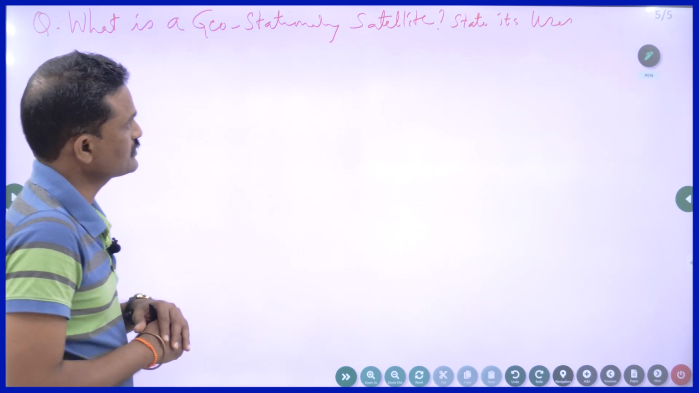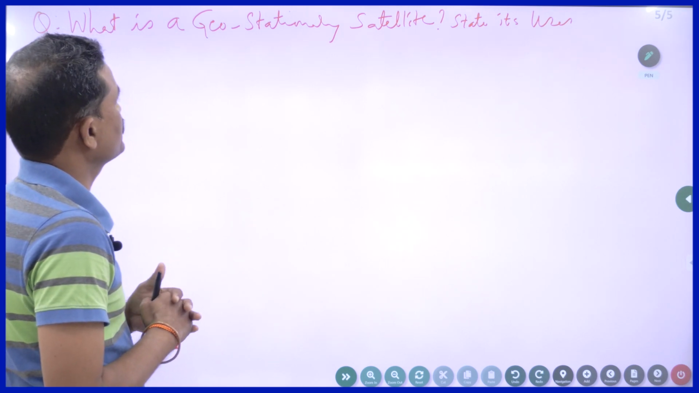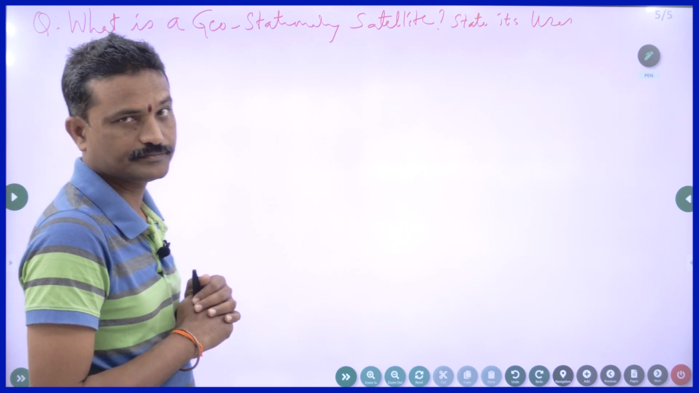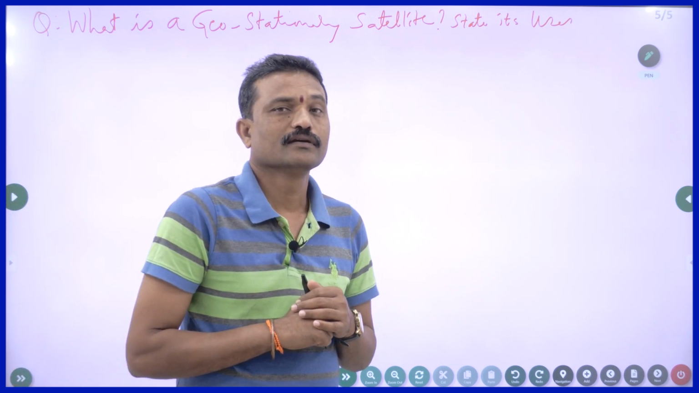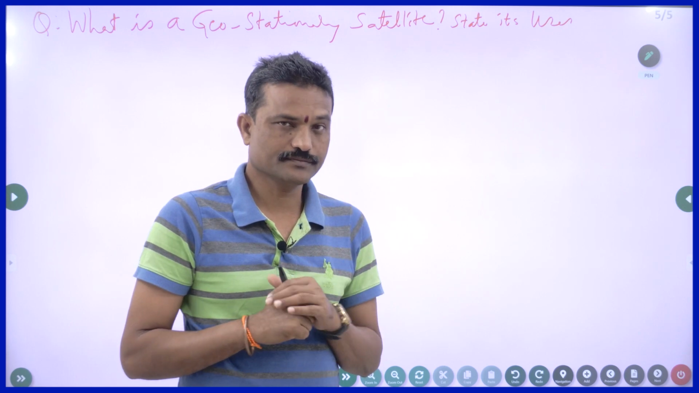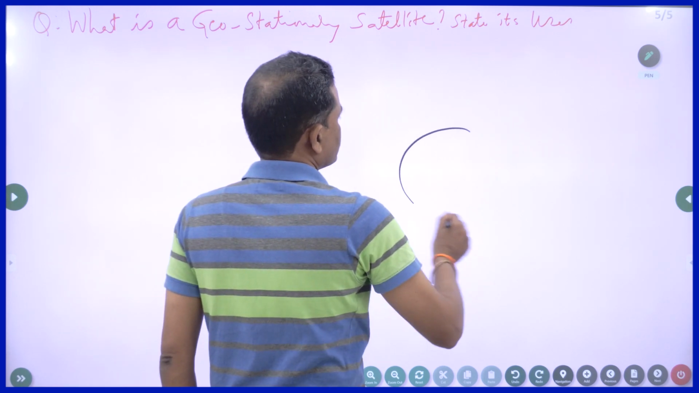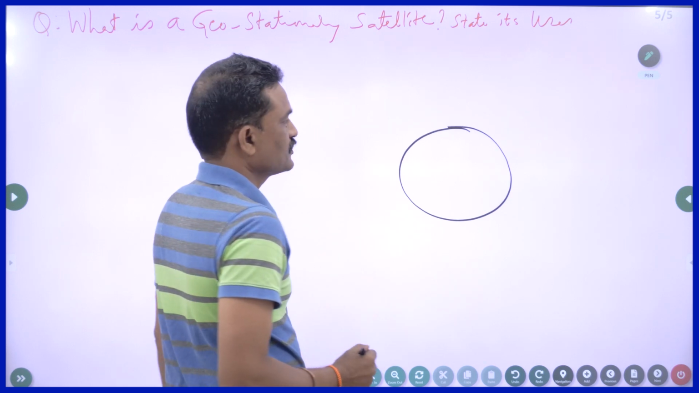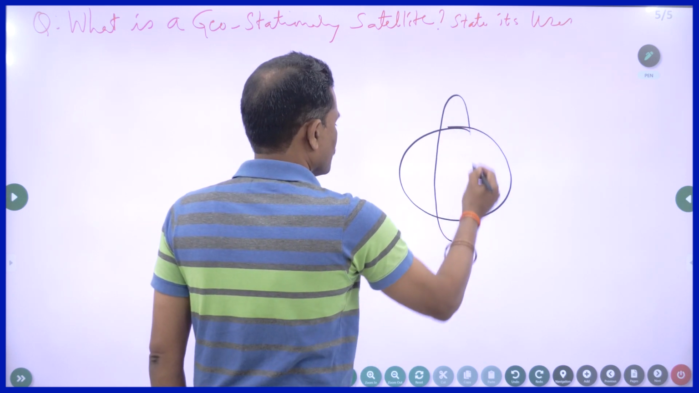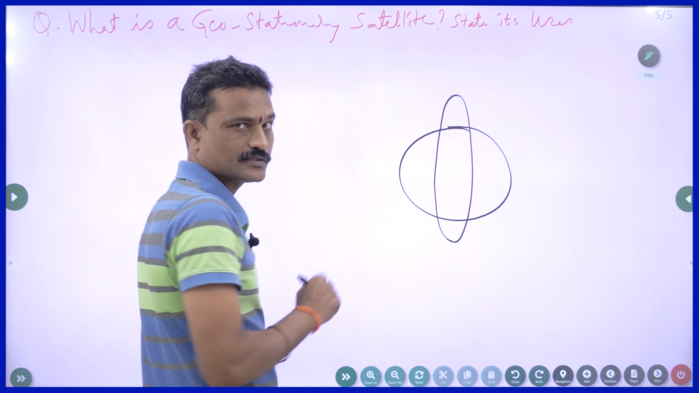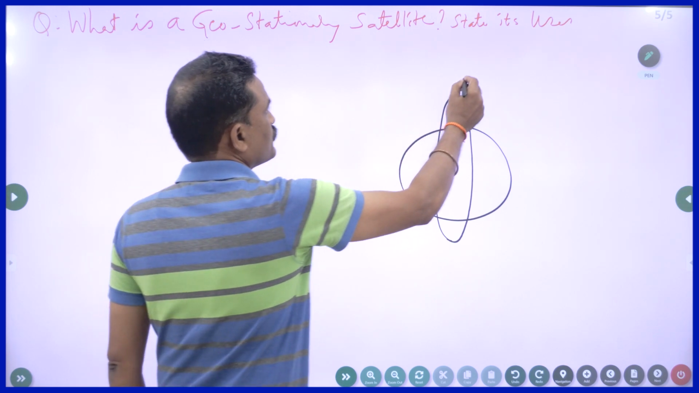And the third and last important question is, what do you mean by a geostationary satellite? Satellites are of 2 types. Mainly satellites are of 2 types. Suppose this is the Earth. One satellite goes around the poles, North Pole and South Pole. This is called a polar satellite.